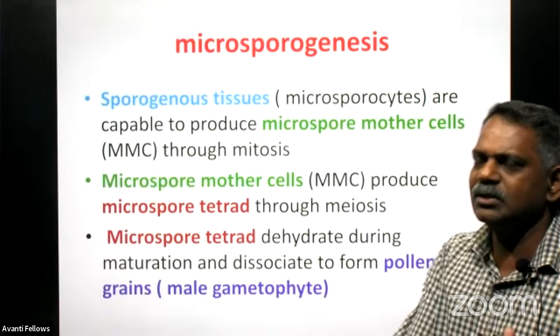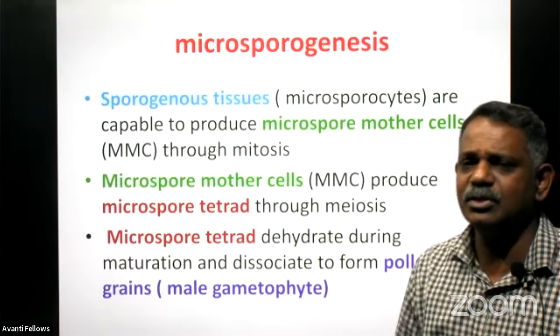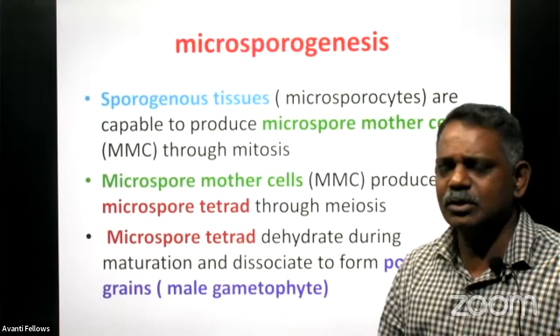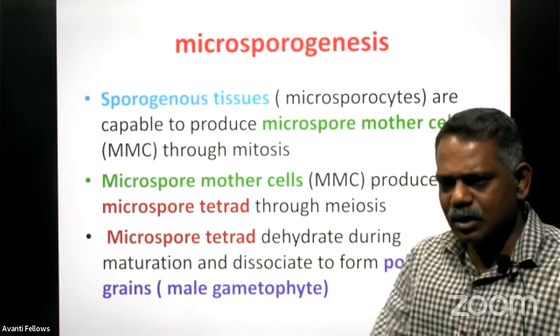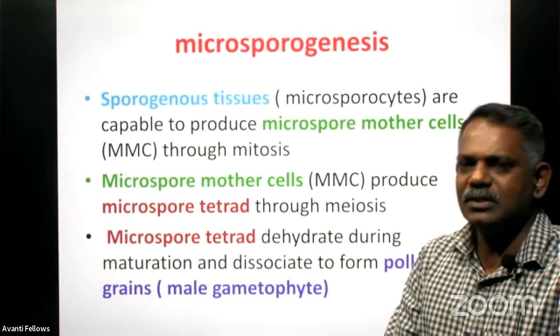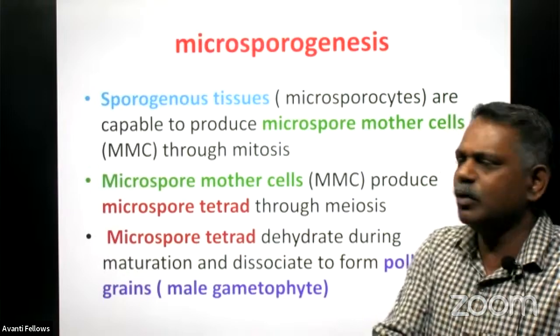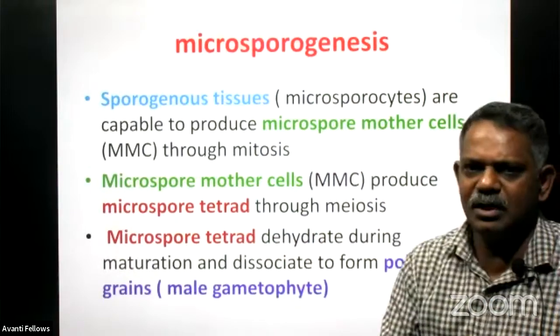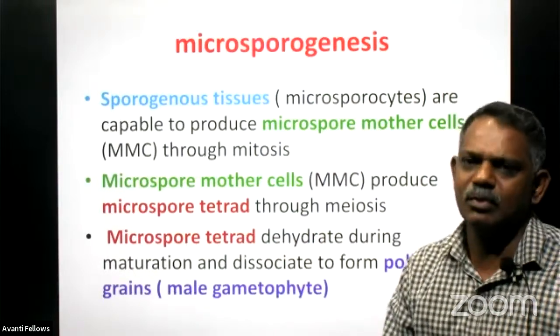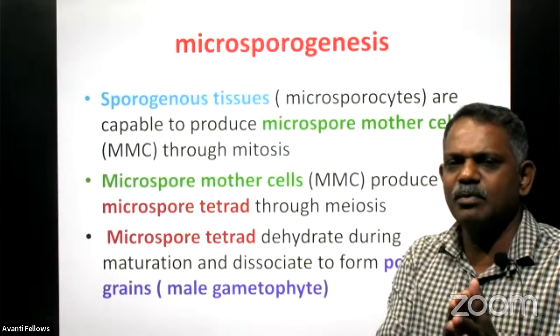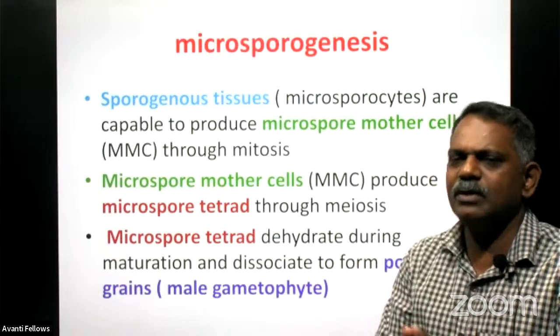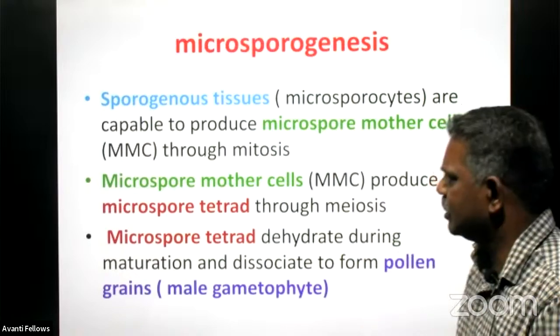You remember, these cells are diploid in nature, but microspores are haploid. So the process of production of a haploid cell from a diploid cell is what we are going to discuss here in microsporogenesis. This is the real process to produce a haploid cell from a diploid cell.